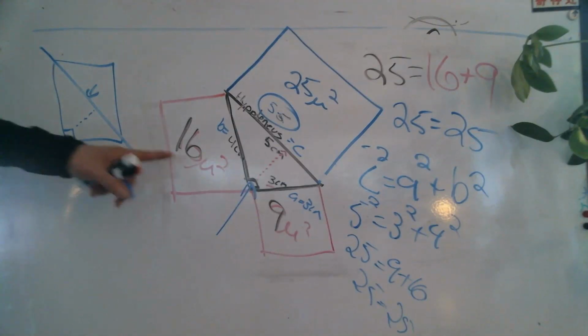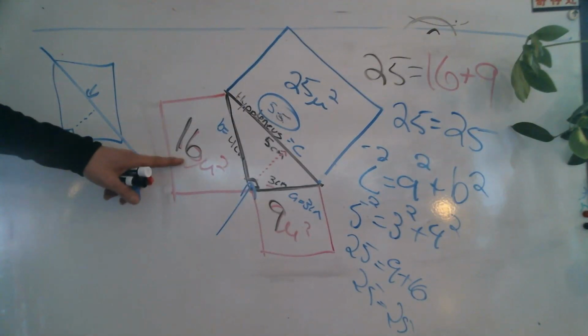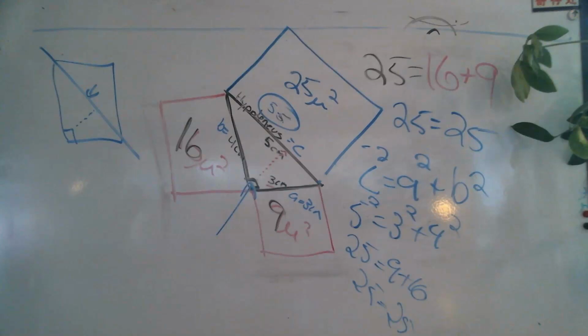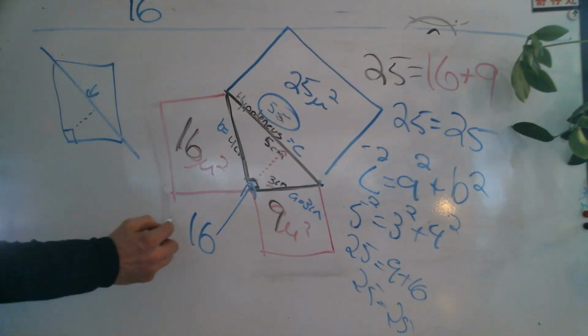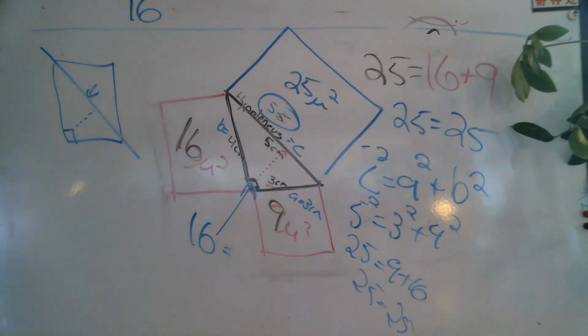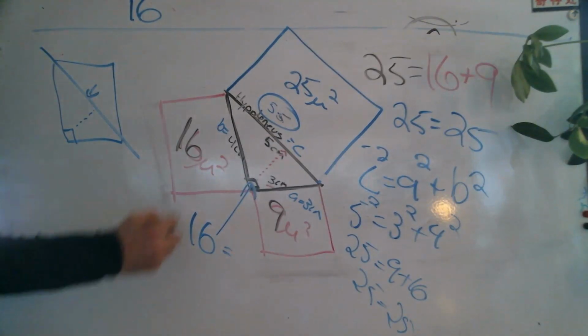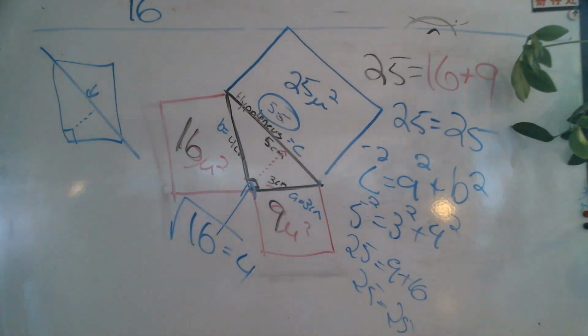What is the side length of this square? 4. How would you get there if I told you the area is 16? What is the side length? What operation would I use? Square root. So if I want to know what the side length is, I have to take the square root. That's a lot of information, isn't it?